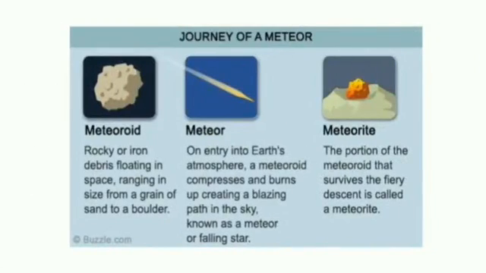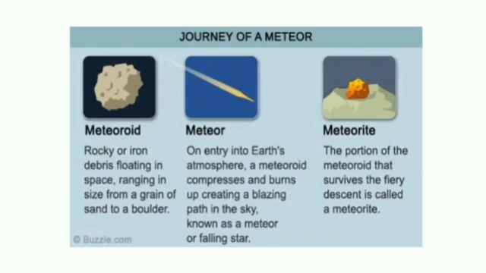The last member here is meteoroids. What are meteoroids? Meteoroids are small pieces of rocks which move around the Sun and are found in the space between two planets. It should be noted that the same meteoroid can become a meteor or a meteorite on entering the atmosphere of the Earth. Here I have shown you the difference between meteoroid, meteor and meteorite.